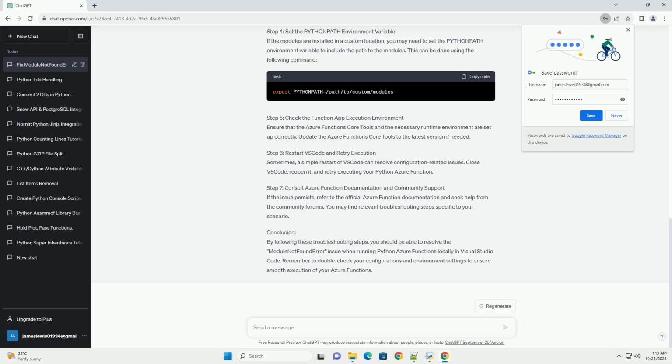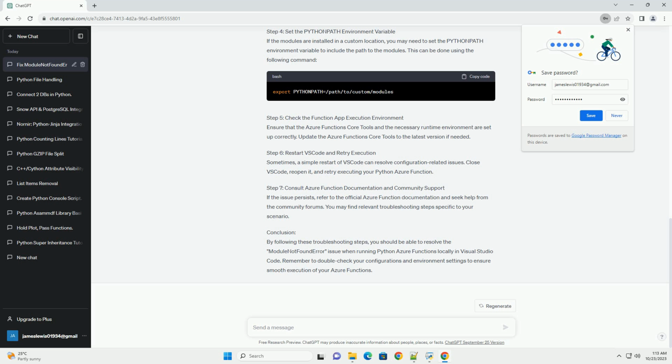Step 2. Verify the configuration settings. Check the configuration settings within your Azure Function app. Ensure that the settings are correctly pointing to the appropriate modules and packages. Verify that the __init__.py file and other required modules are present and properly referenced.